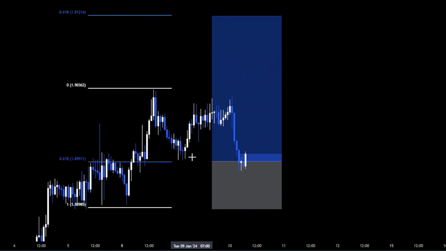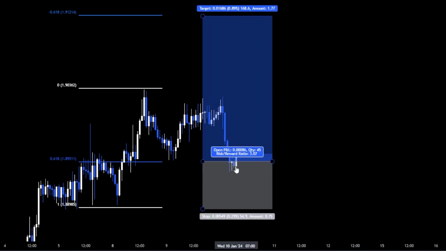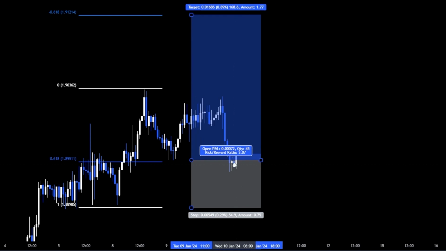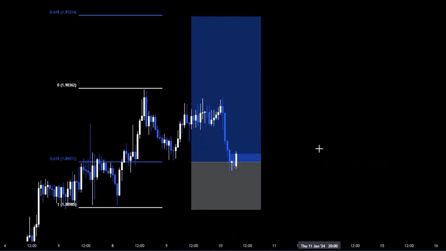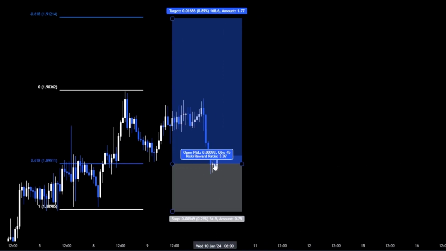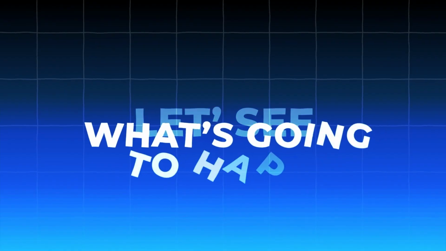And also we use buy and sell limits, so if you trade the higher time frames, you can go on with your day and put in the TradingView alert at the entry point, and you don't even need to look at the charts. You will get into the trade automatically. Let's see what's going to happen.